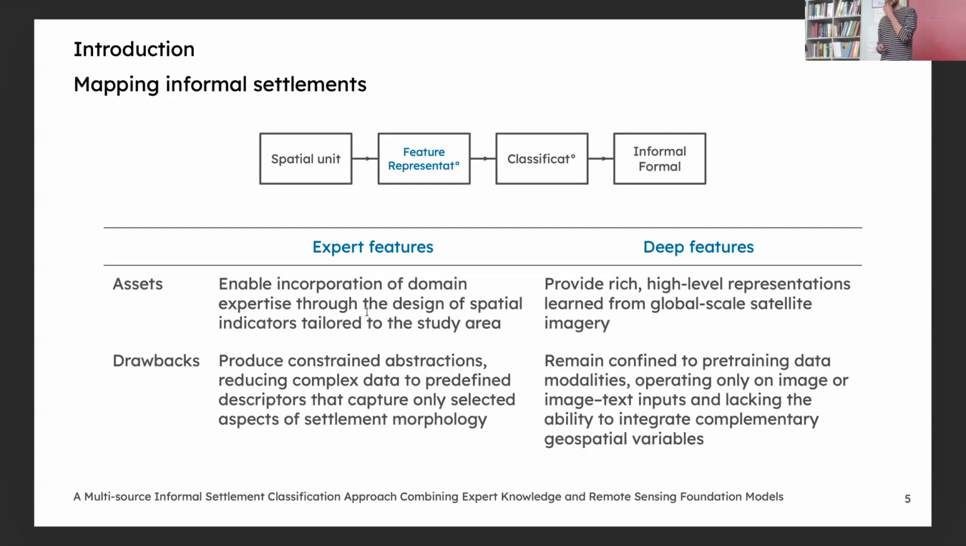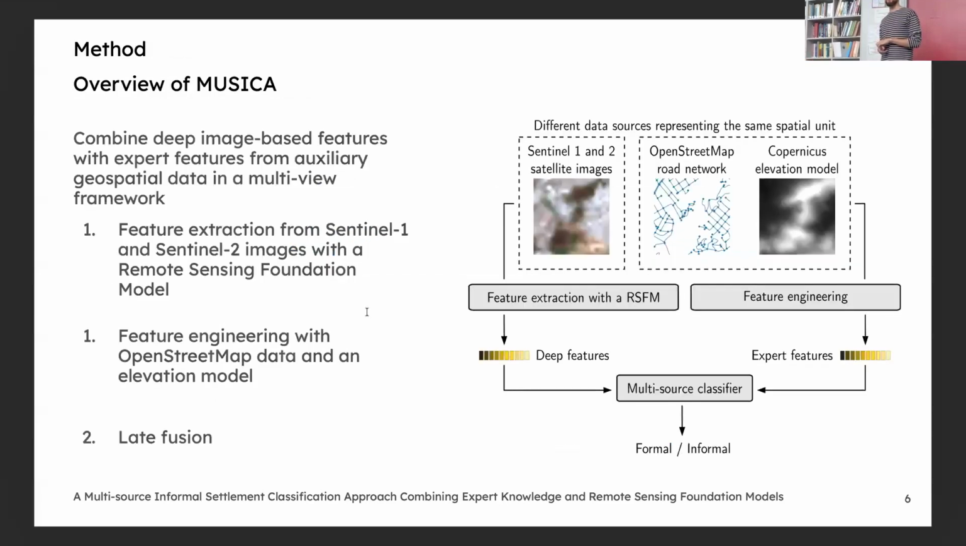So given the assets and drawbacks of both types of features, we designed a multi-view framework to combine expert and deep features. So first, we extract features from Sentinel-1 and Sentinel-2 images with the remote sensing foundation model. Then we compute other features from the OpenStreetMap road network and the Copernicus elevation model. And then we combine all the features in a late fusion approach.